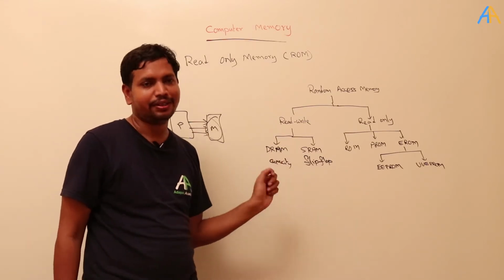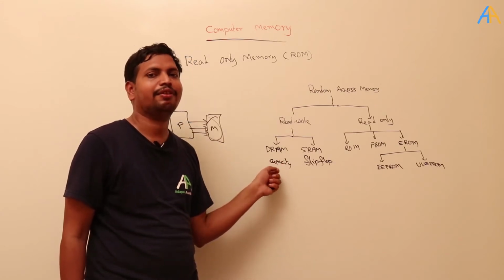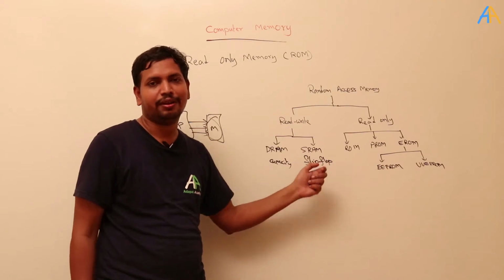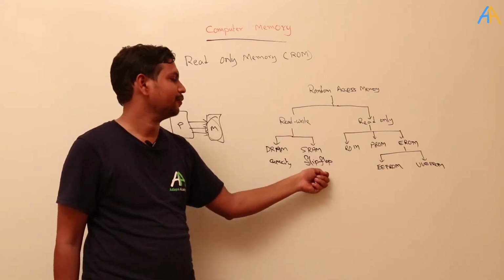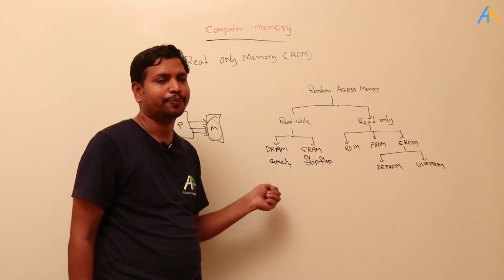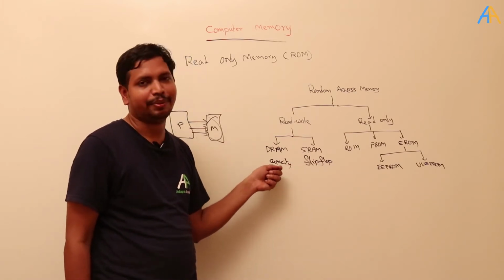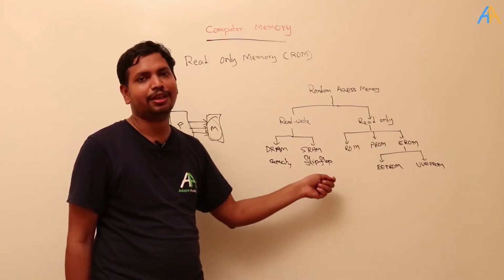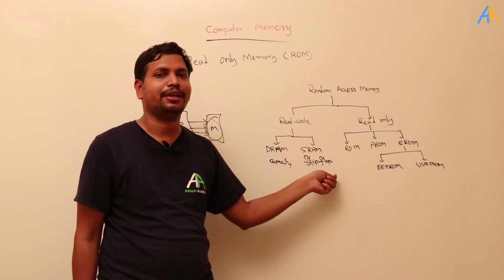But one difference is that there is a leakage here in the capacitor. Okay, data will be lost, so it has to be continuously refreshed. Here there is no need to refresh continuously. One more difference is SRAM is fastest, DRAM is slow, and SRAM is costly. This is cheaper. This density is high, this density is low, and that means bits per area. Bits per area is more here, bits per area is less here.